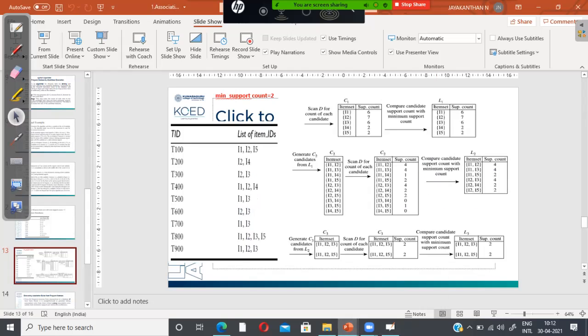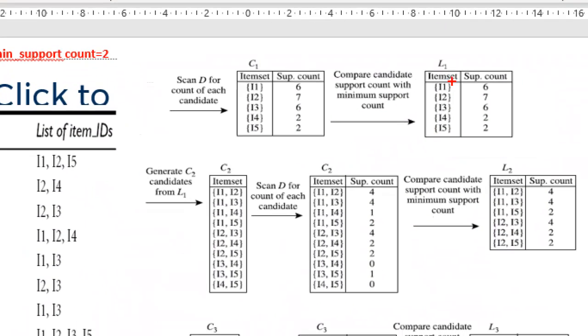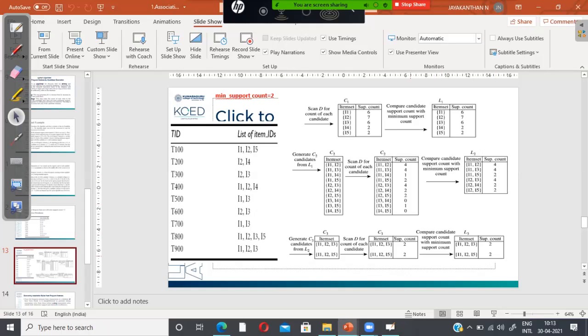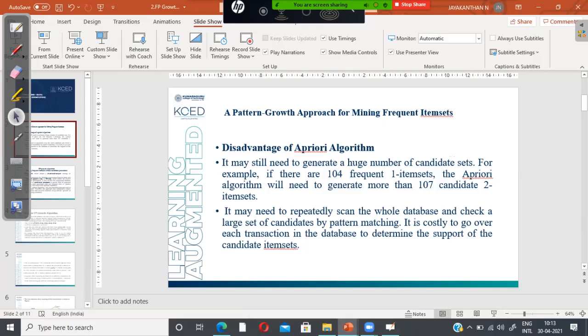See here. I have L1, a 5 item set. From this, I have generated two item sets: 1, 2, 1, 3. For example, if 5 items are there, we get 1, 2, 3, 4, 5, 6, 7, 8, 9, 10 item sets. Apart from that, once the items are generated, I have to scan the database to find the count of the items. So every time the database gets scanned. These are the two major drawbacks of the Apriori algorithm.